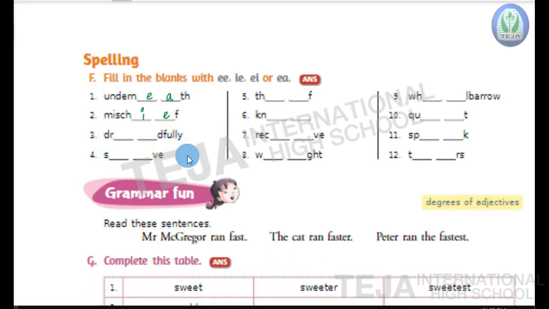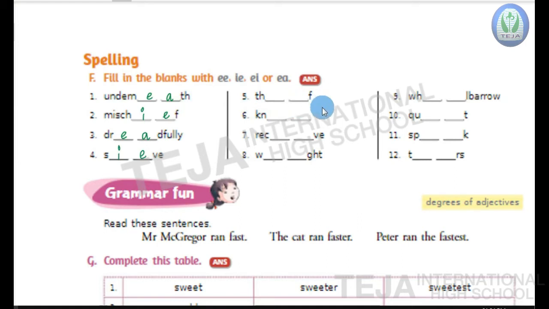Write EA. Dread, dread. Fully, fully. Dreadfully. Fourth one. S dash dash VE, that is sieve. Sieve, sieve. Fifth one. TH dash dash F.